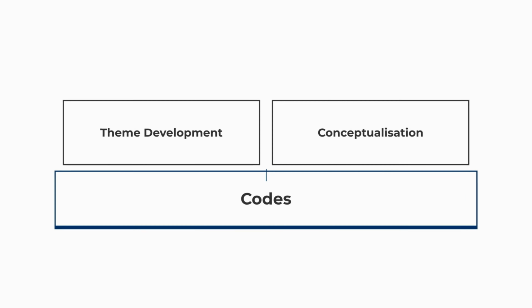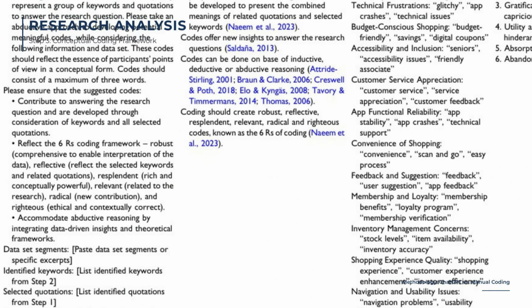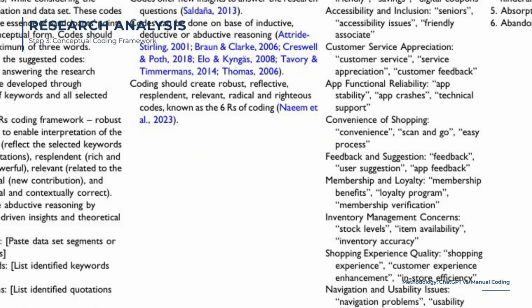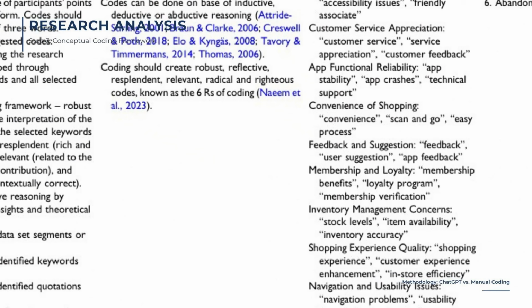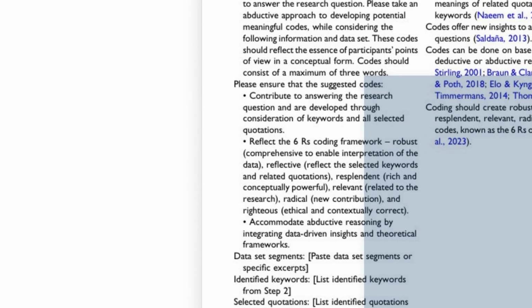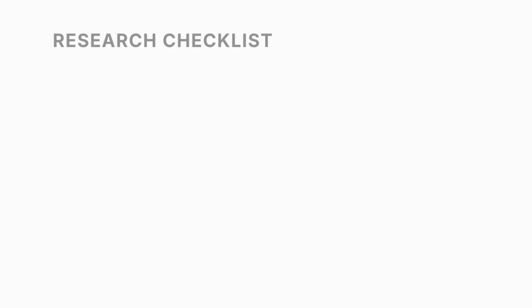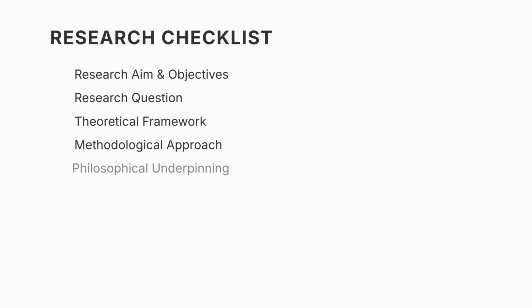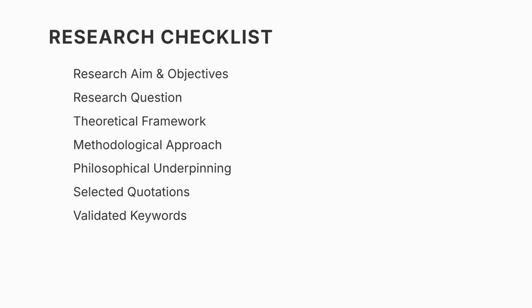In our 2025 paper, Thematic Analysis and Artificial Intelligence, we introduced prompts that can be used to ask ChatGPT to develop codes from quotations and keywords. Throughout this video series, whenever I refer to Table 3, I am referring specifically to the coding prompt presented in that paper. Once Step 2 has been completed and keywords have been validated, researchers should return to the paper and use the prompt presented in Table 3.